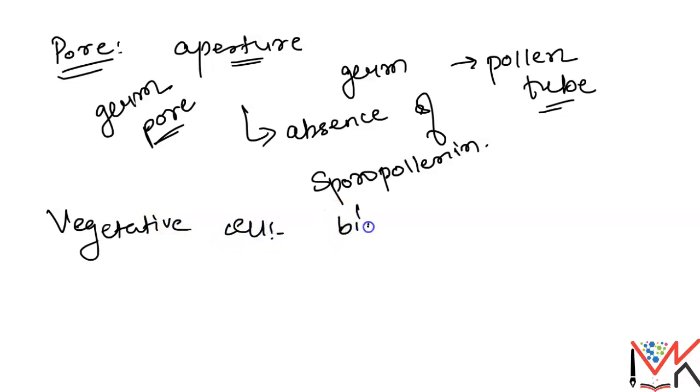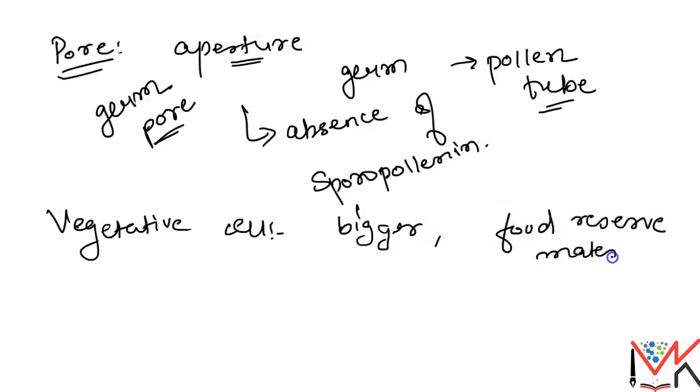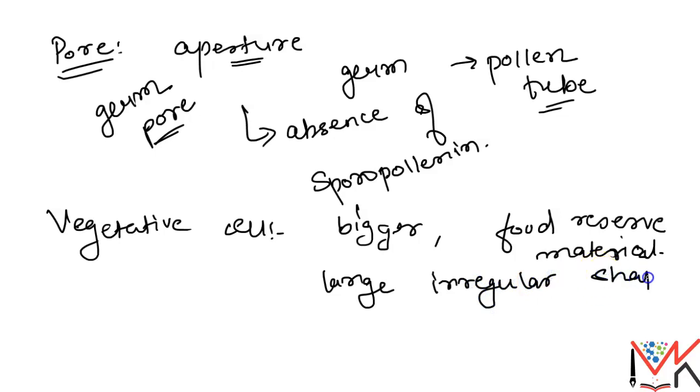So the vegetative cell is bigger, it has food reserve material, and a very large irregular shaped nucleus. Okay, a large irregular shaped nucleus.